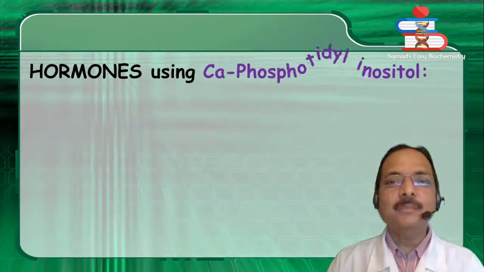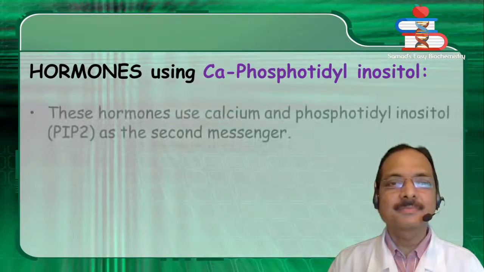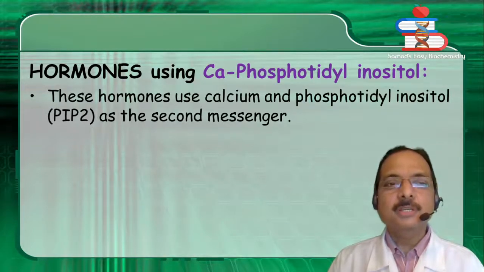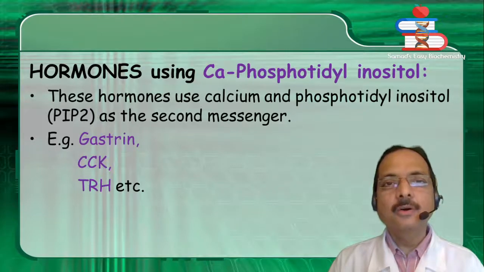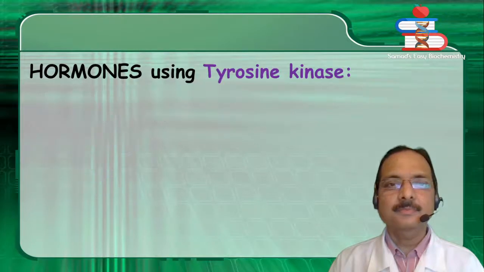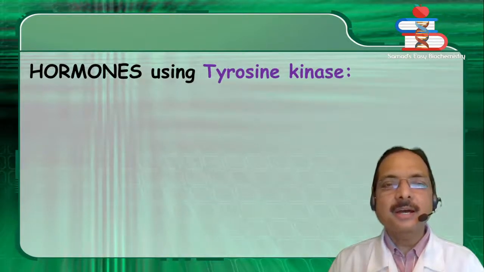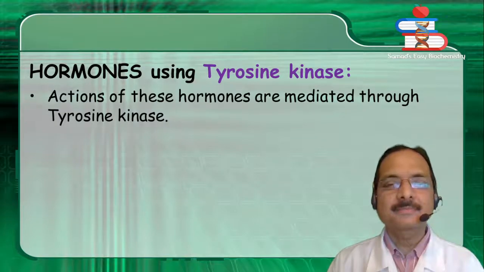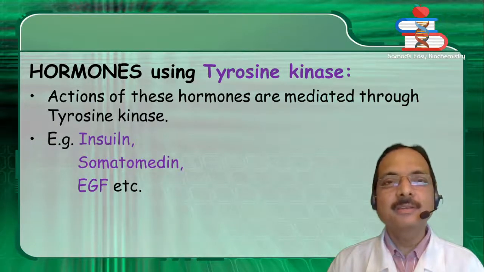Hormones using calcium and phosphatidylinositol. These hormones use calcium and phosphatidylinositol as the second messenger, PIP2, phosphatidylinositol diphosphate. Example: gastrin, cholecystokinin, TRH, etc. Hormones using tyrosine kinase. Actions of these hormones are mediated through tyrosine kinase. Example: insulin, somatomedin, EGF, etc.